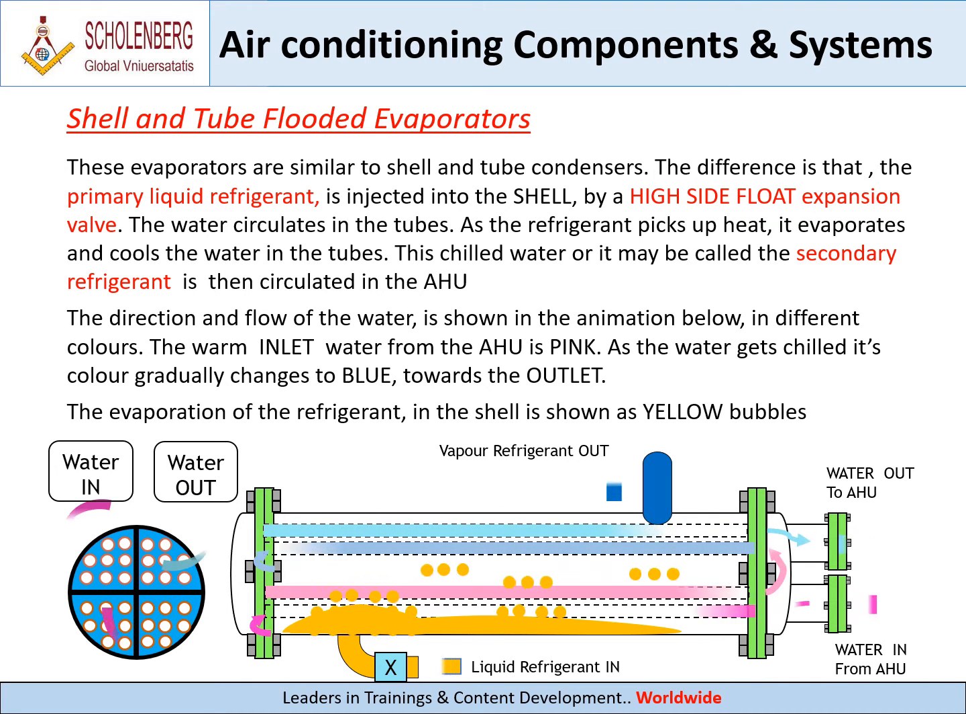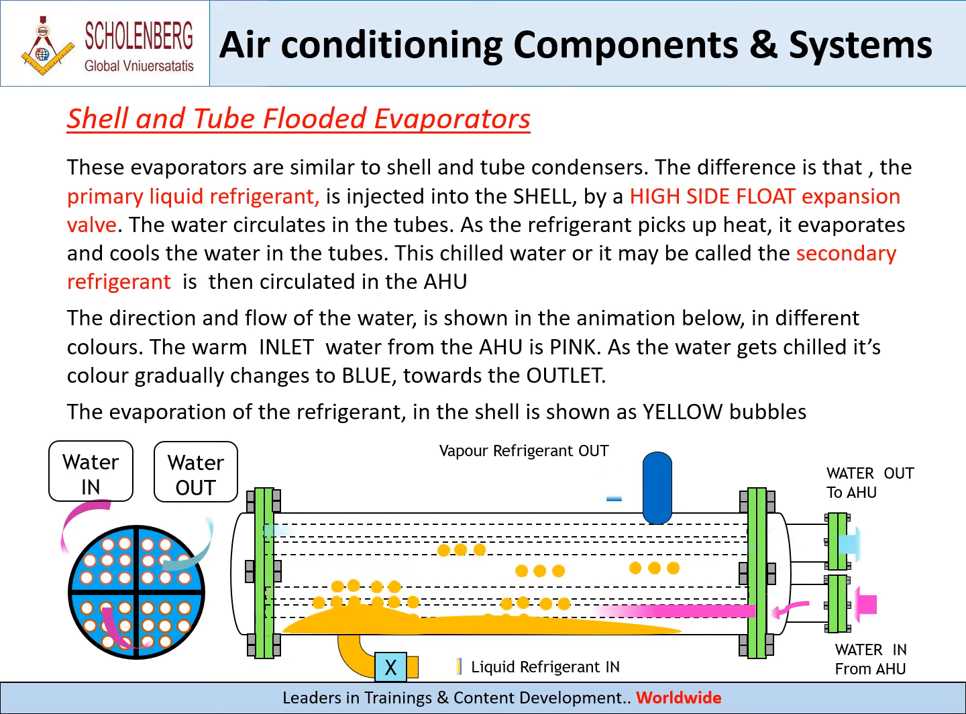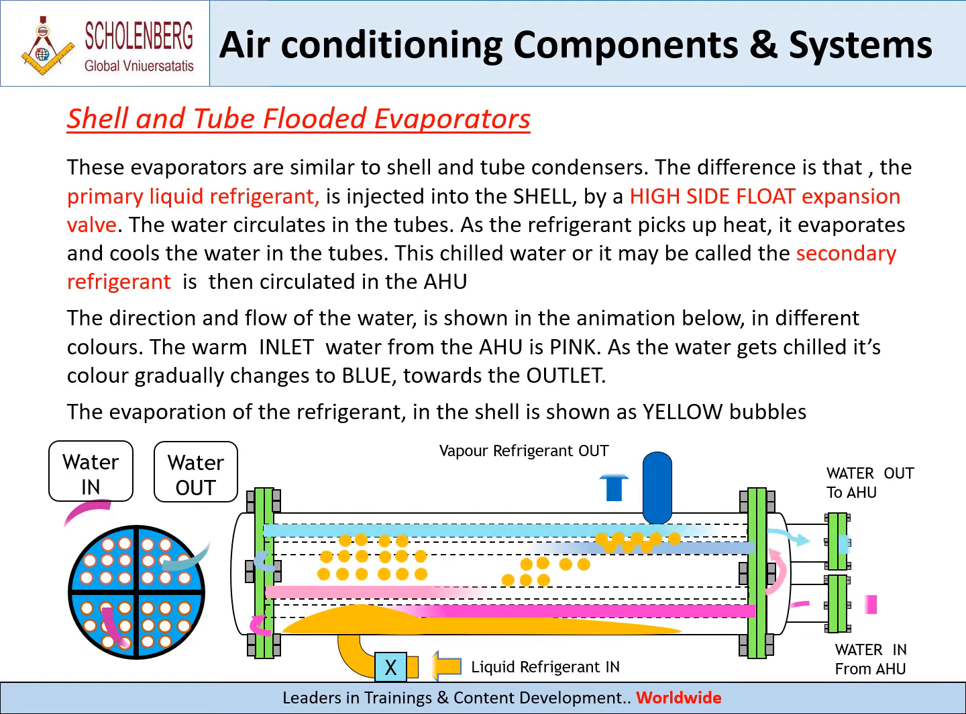As the refrigerant picks up heat, it evaporates and cools the water in the tubes. This chilled water, or it may be called the secondary refrigerant, is then circulated in the AHU. The direction and flow of the water is shown in the animation below, in different colors.